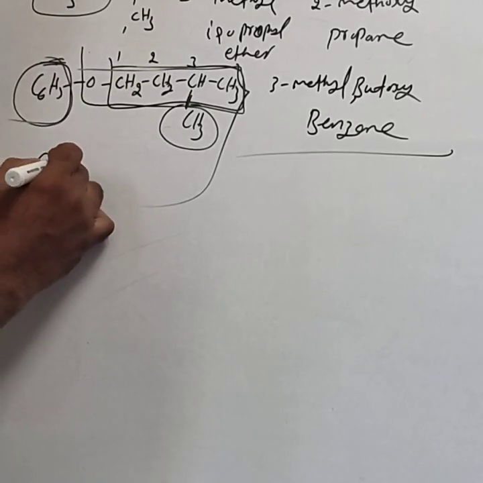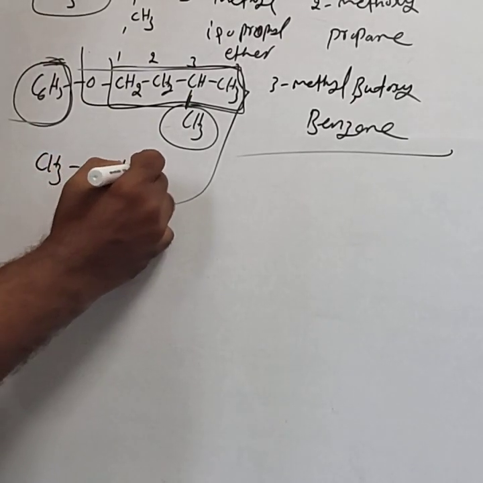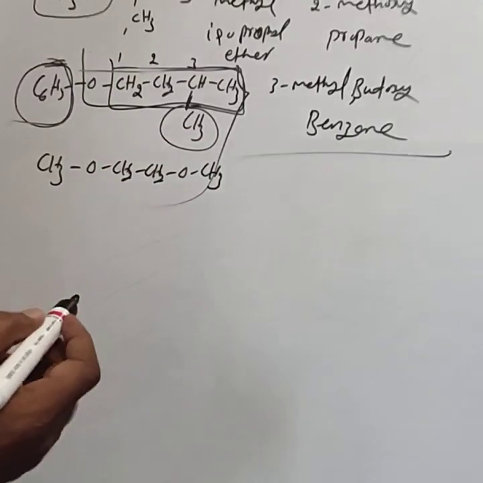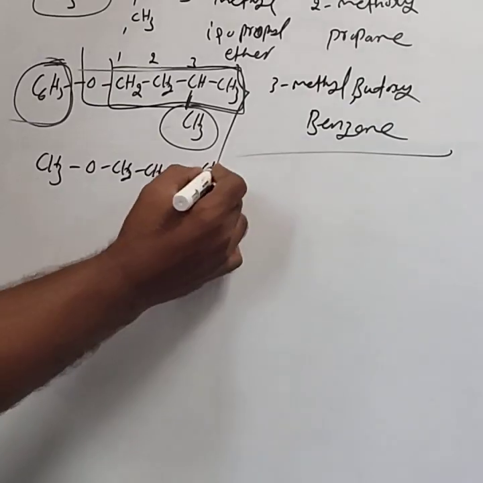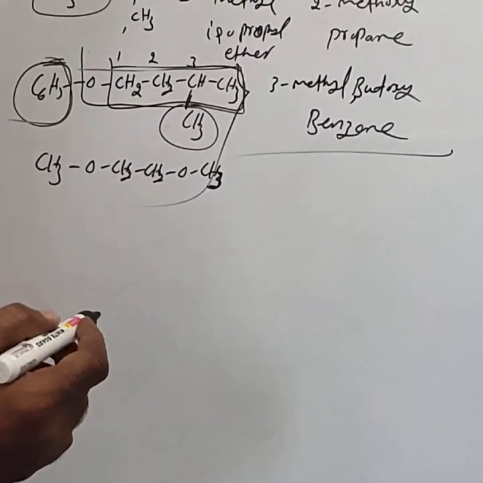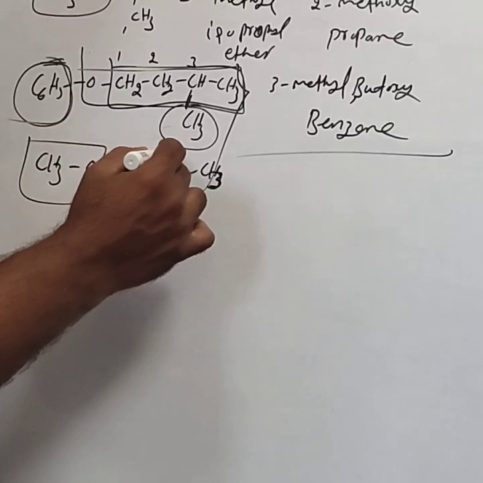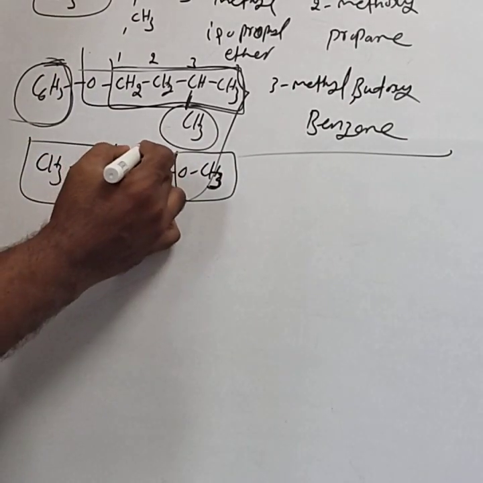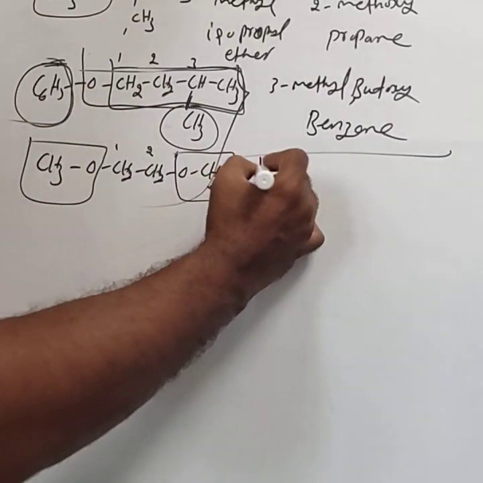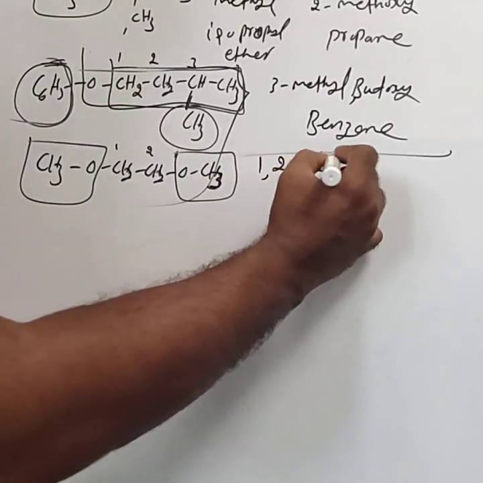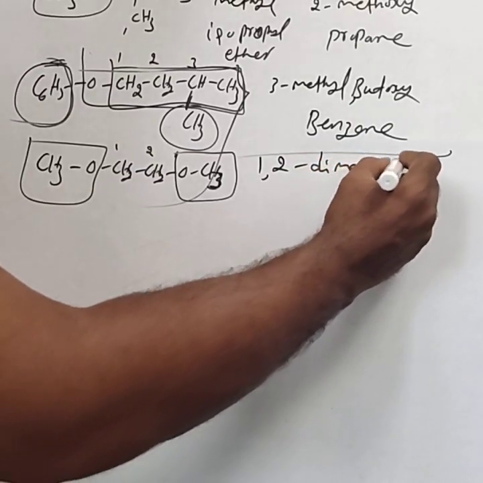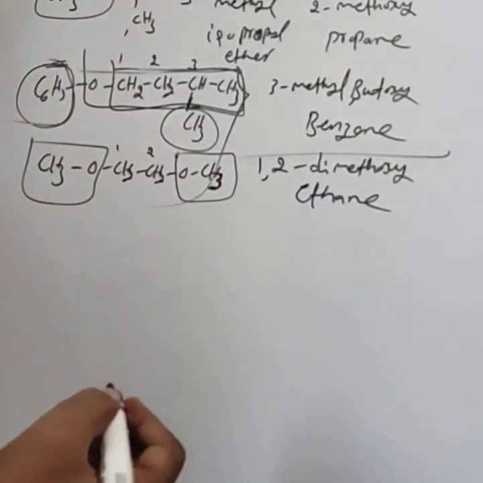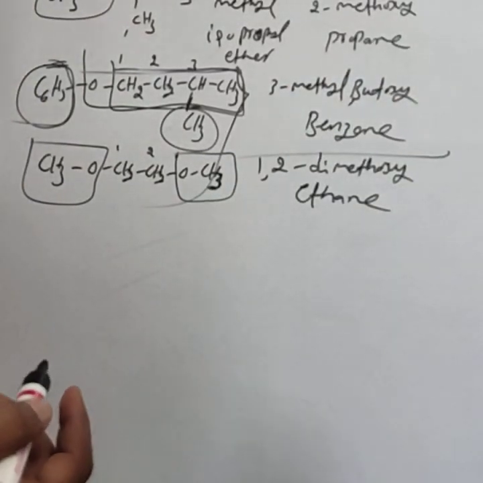One more: CH3O CH2 CH2 O CH3. For this one, you can directly write the IUPAC name. There are two methoxy groups, this is one methoxy and this is another methoxy. The first methoxy position is 1, the second is position 2. So 1,2-dimethoxyethane. This is the IUPAC name.